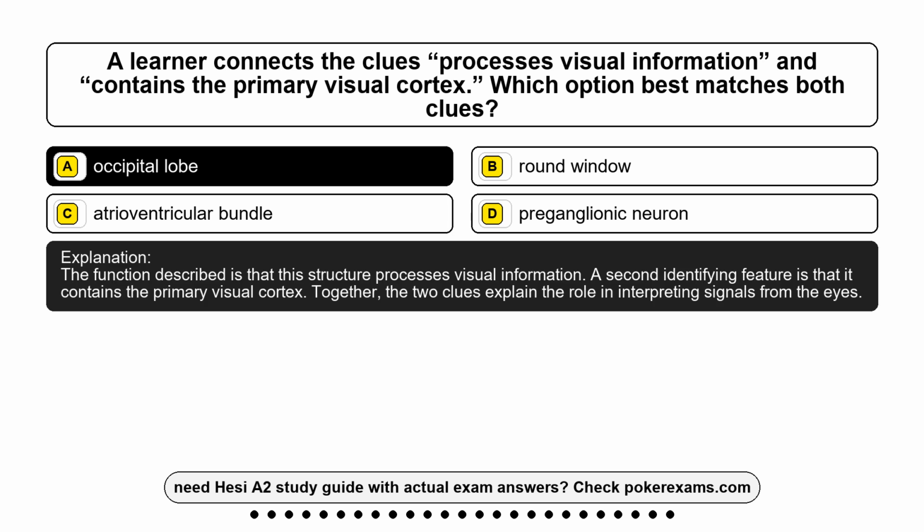The function described is that this structure processes visual information. A second identifying feature is that it contains the primary visual cortex. Together, the two clues explain the role in interpreting signals from the eyes.